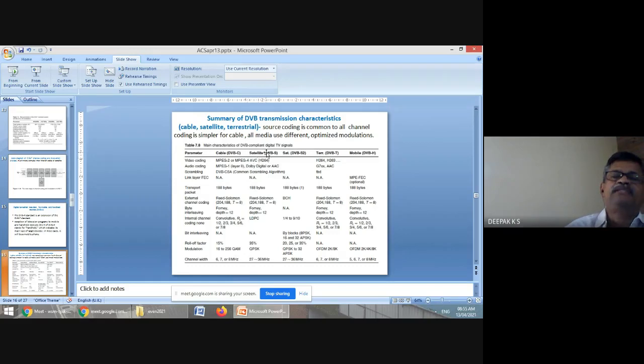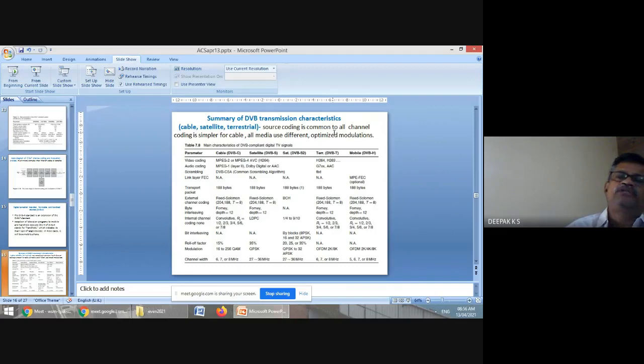And for satellite, all these video codings are source codings. These are packetized elementary streams, and these are all the error coding. And you have a lower order constellation, which is QPSK. And the bandwidth is high because of this. And there is DVB-S2, the second version. Then there is DVB terrestrial and DVB handheld. These use OFDM. Terrestrial uses OFDM, 2K, 4K, 8K, and DVB-H. So this is the summary.